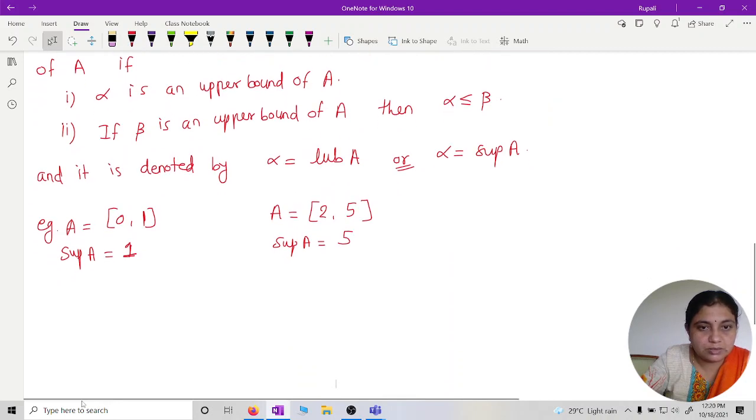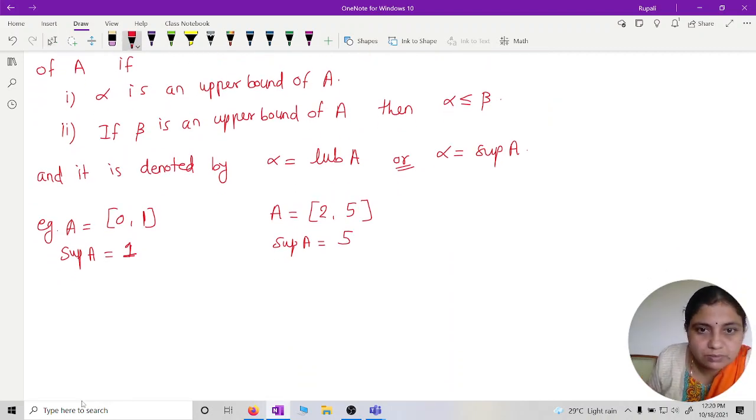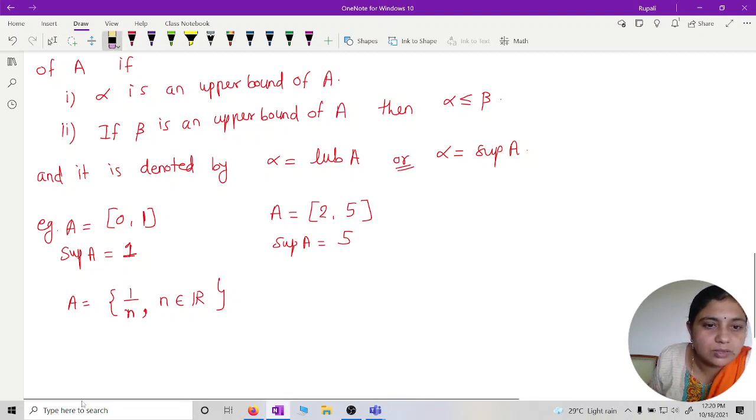It should be least. We will take another set now: 1 by n, where n belongs to the natural numbers.